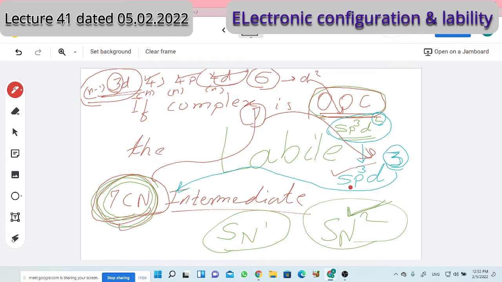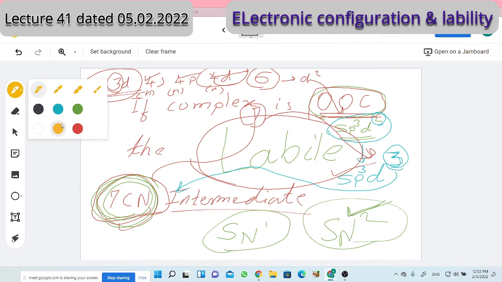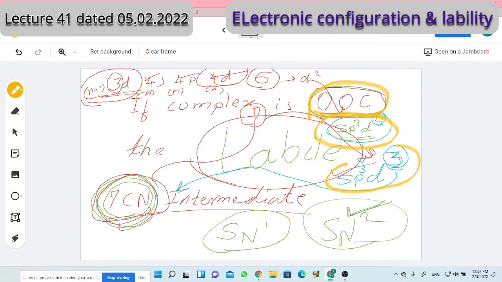And when it readily occurs, the product will form fast. Product forming fast means substitution will be fast. Substitution is fast, so the complex will be labile. This is an explanation of the clause of Taube. I repeat, Taube said if complexes are outer orbital, then the hybridization will be sp3d2. For intermediate formation, sp3d2 is easily possible, orbitals are available. Intermediate formation is easily possible, therefore the reaction will be fast. The reaction is fast, so the complex will be labile. That's a simple explanation. Is it clear? Yes, sir.